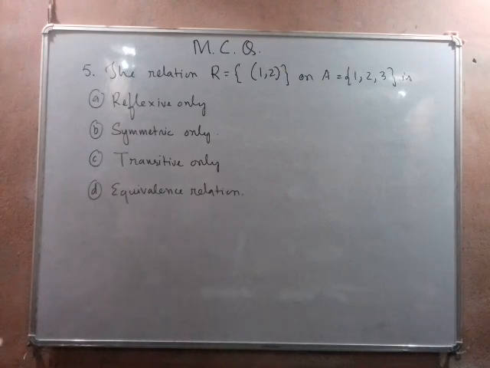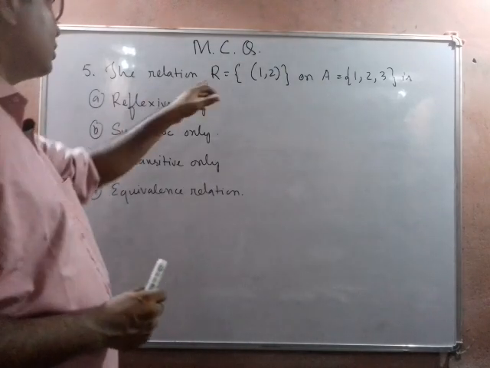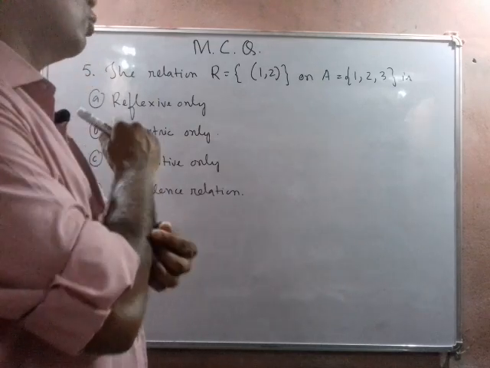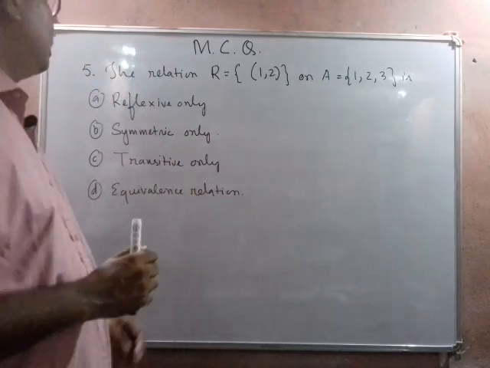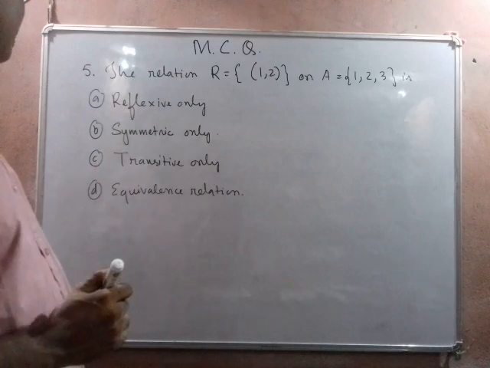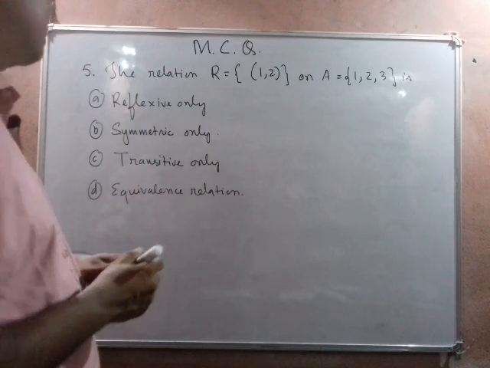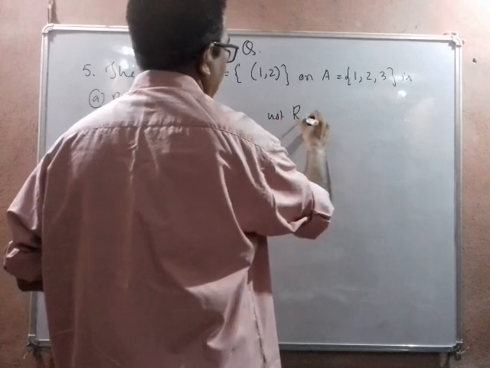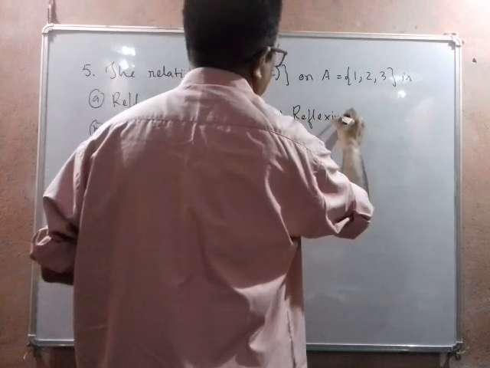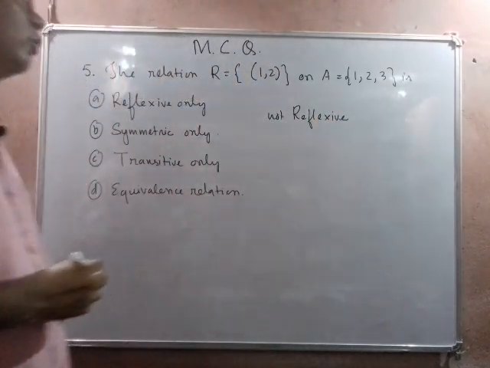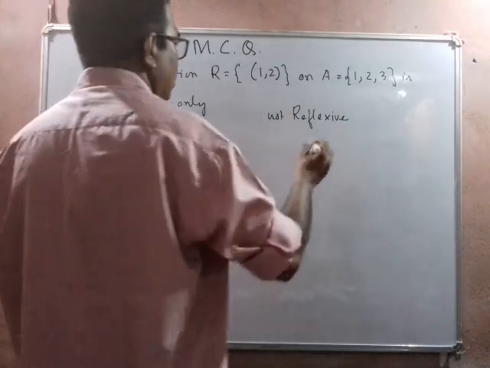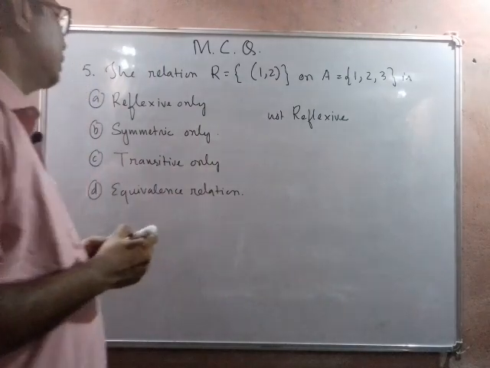The next question is number 5. The relation R containing only one element (1, 2) on A = {1, 2, 3} is reflexive only, symmetric, transitive, or an equivalence relation? Clearly it is not reflexive, because (1, 1), (2, 2), (3, 3) are not present. These three elements are not present, so it is not reflexive. So the first one is not correct.